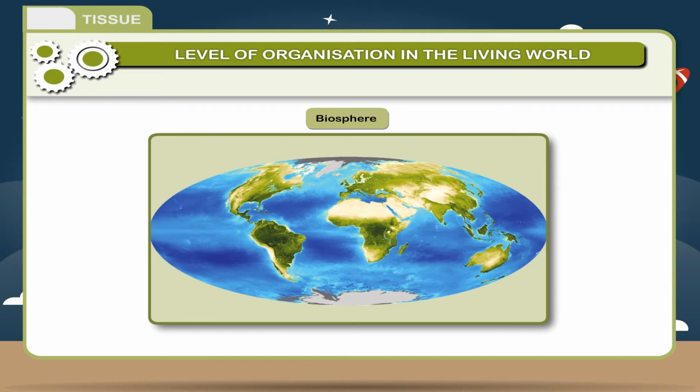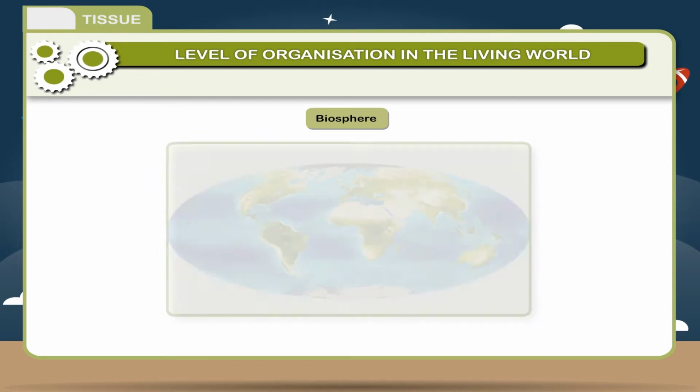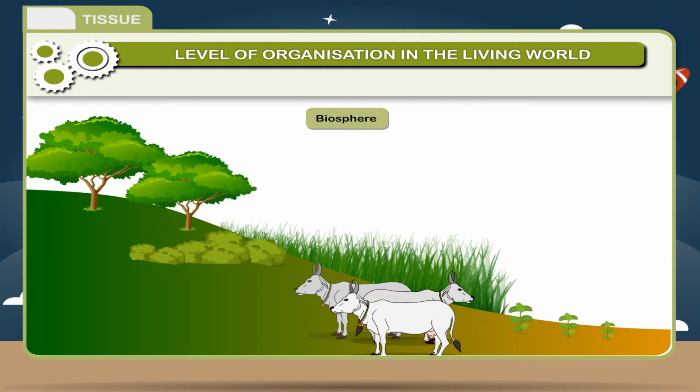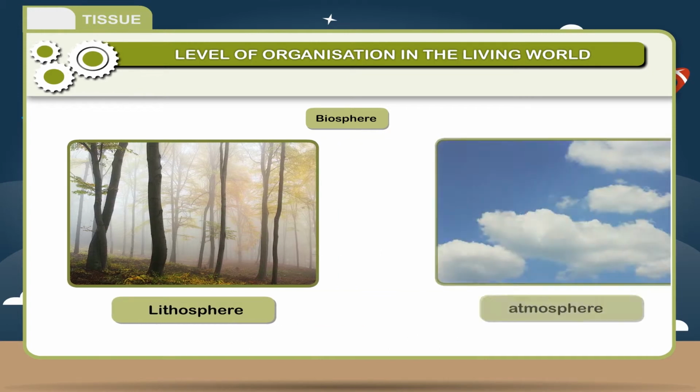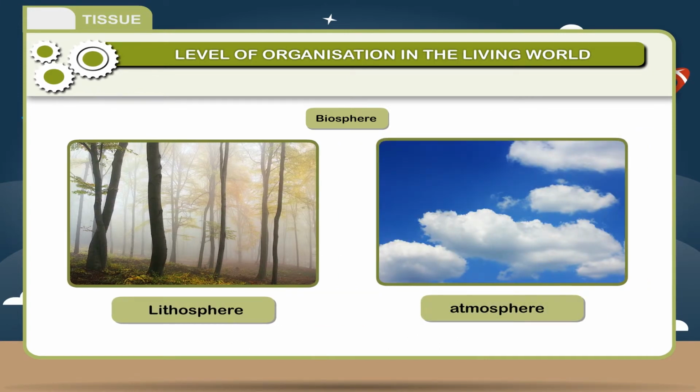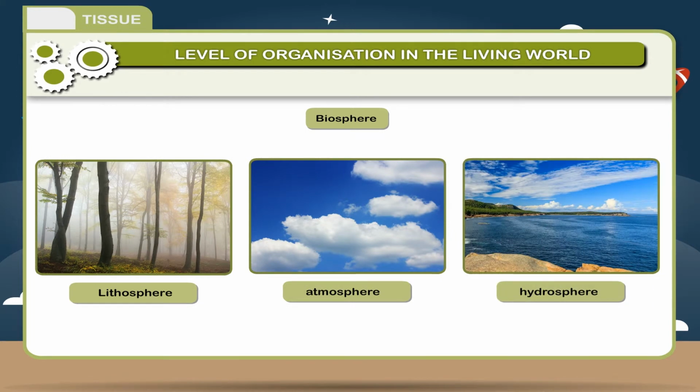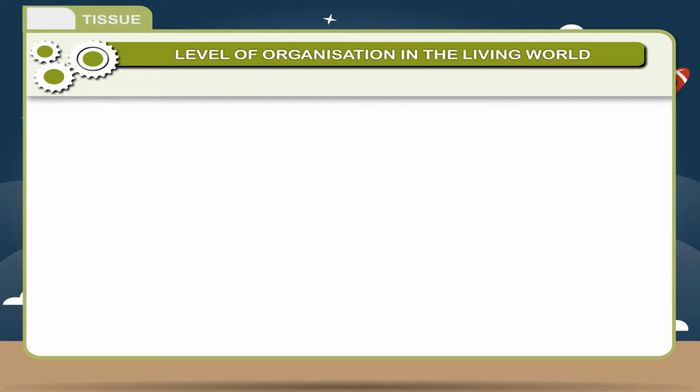Bio, life. Sphere, region. The living organisms, plants and animals can live on the earth in the soil, lithosphere, air, atmosphere, and under the water, hydrosphere. This is the highest level of organization.